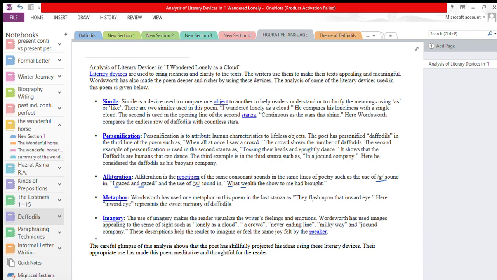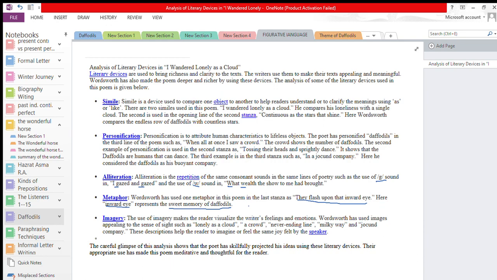They flash upon that inward eye. Here, inward eye represents the sweet memory of the daffodils, so he has used metaphor over here. Now another example of metaphor: if I say she is as sweet as honey, here I am comparing her sweetness with the honey, that she is very sweet, she is very kind.